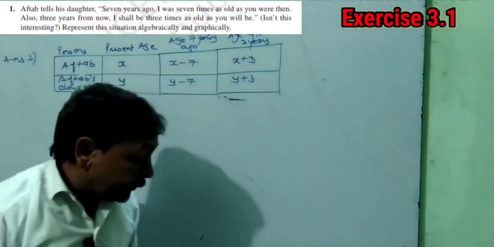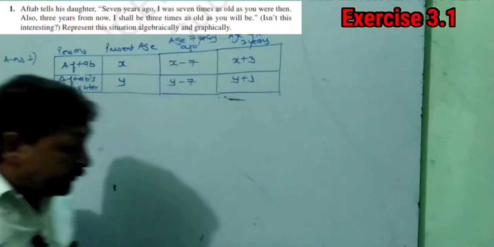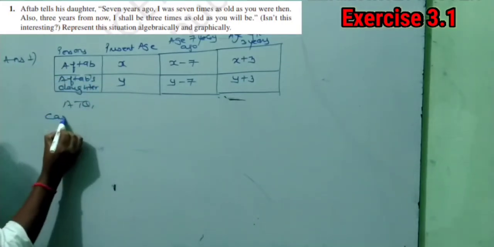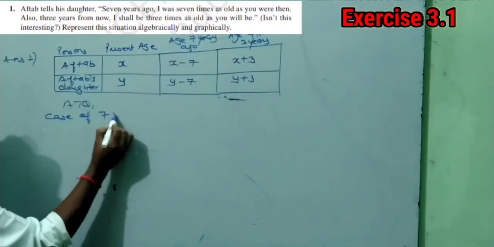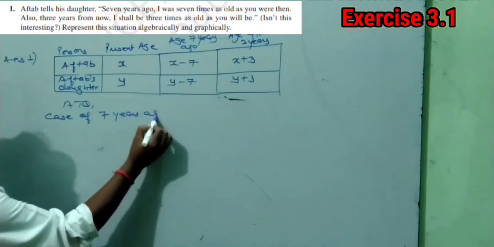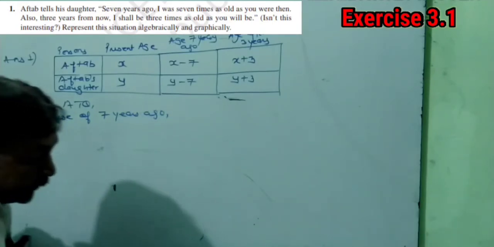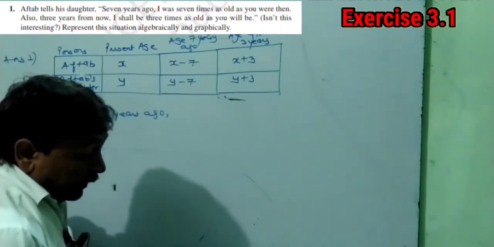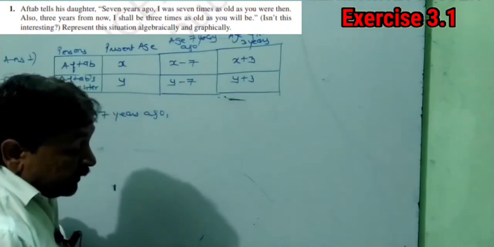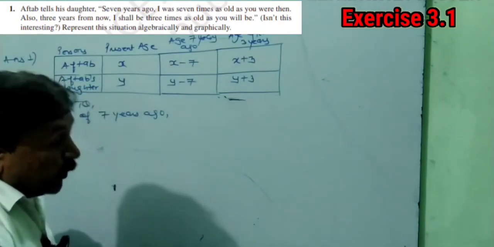Just see it. The first case is of 7 years ago. So what is the case? I was 7 times as old as you were then.